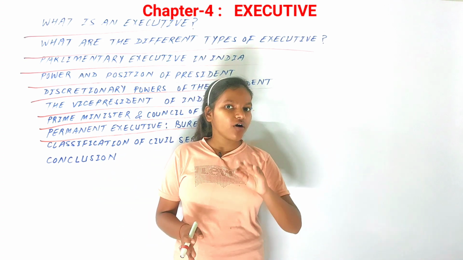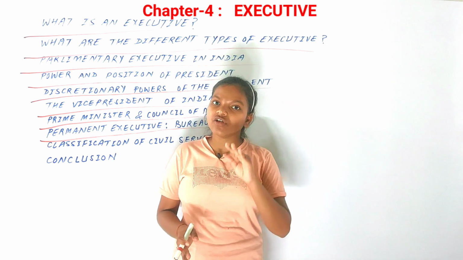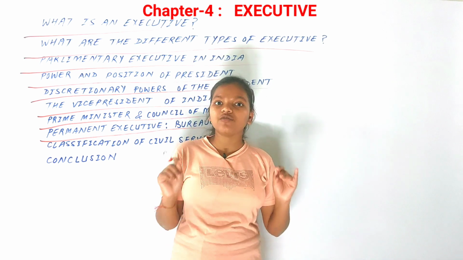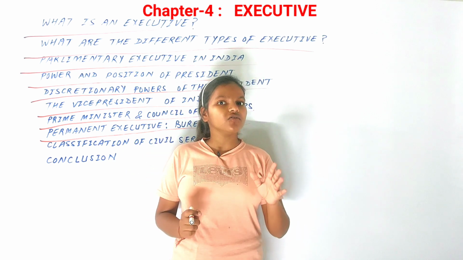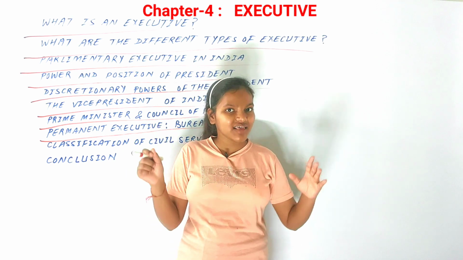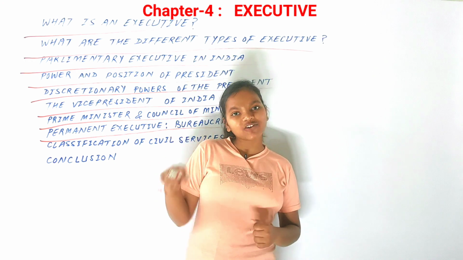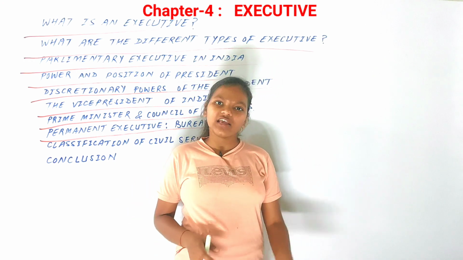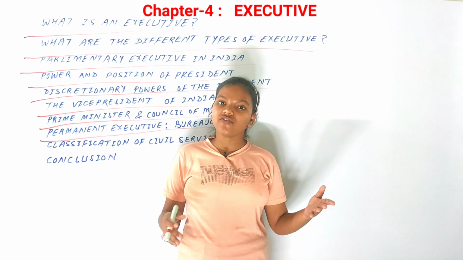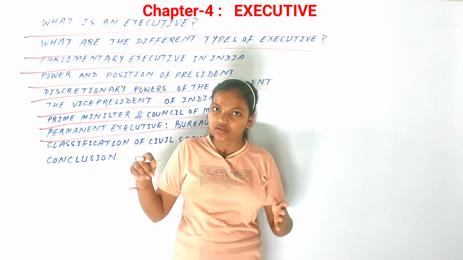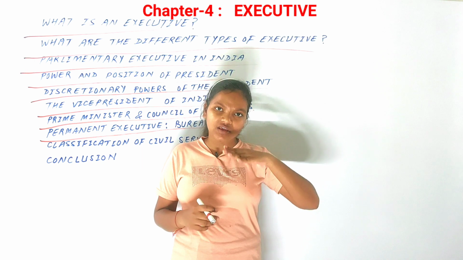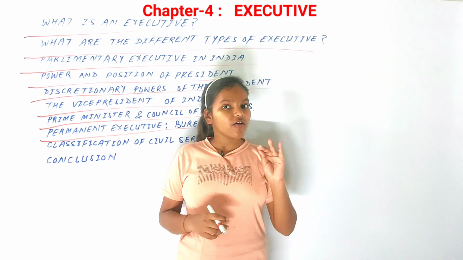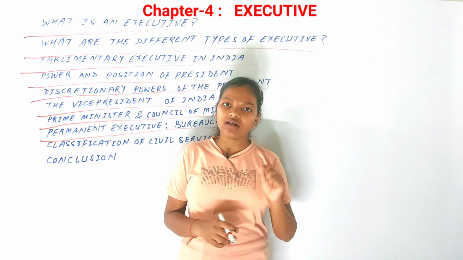They all form the administrative machinery of our country, and that is why they become very important, because they hold a very large part in the executive and are actually connected with the people. In districts, in states, at the country level, we have these people according to their positions and roles in our government. So they too form the executive of our country.